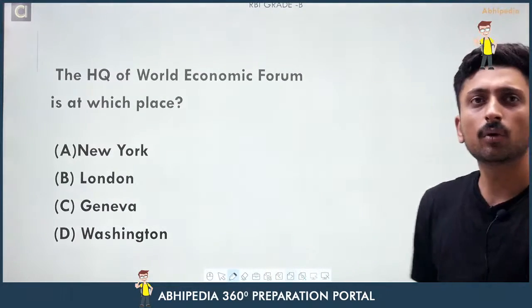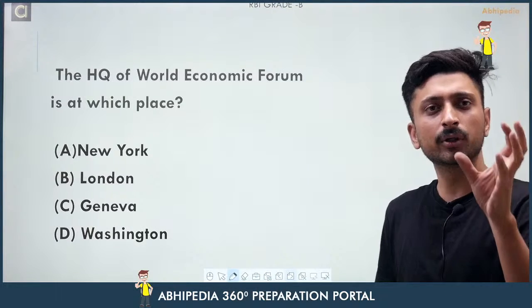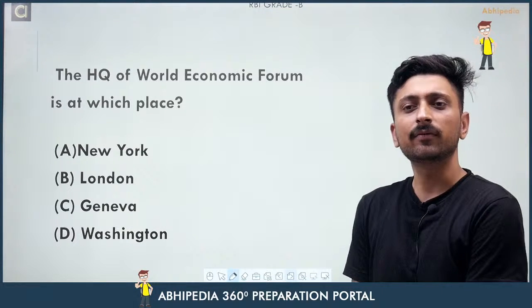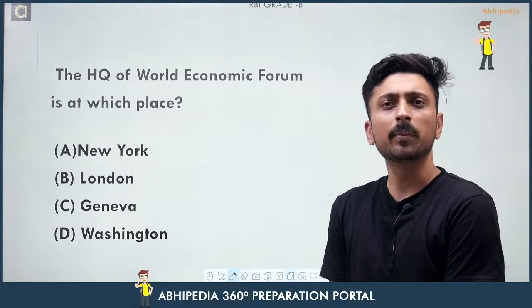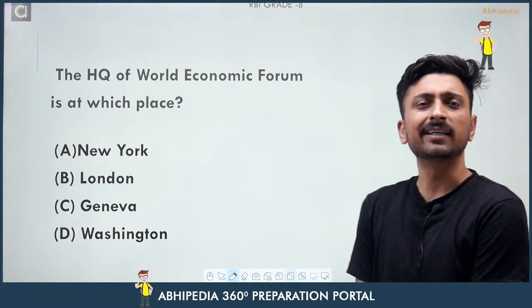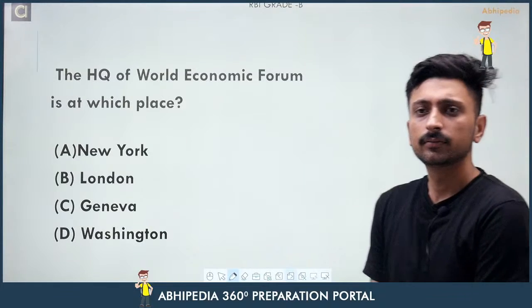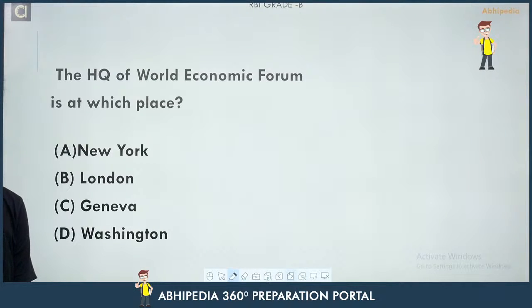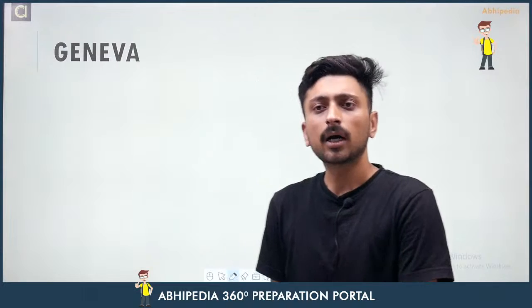Now you have to tell me the headquarter of World Economic Forum is at which place? Either it is at London, New York, Geneva or Washington. So the right response here is Geneva in Switzerland.